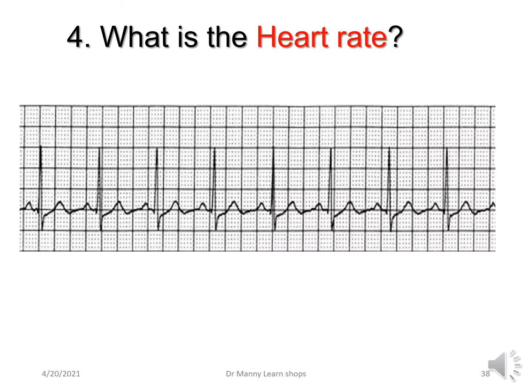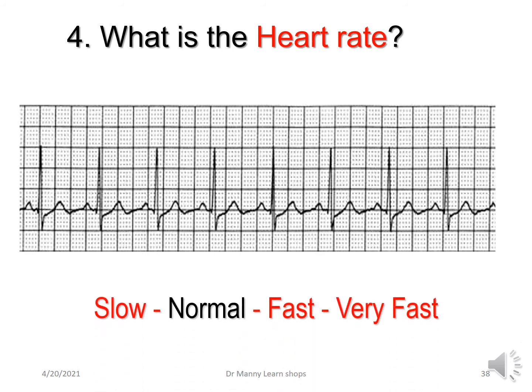Then you've got, what's the heart rate? You don't have to work out what the heart rate is. You just got to say, is it normal? Is it fast? Is it slow? Is it very, very fast? That's basically what you're looking at, because that will determine whether there's a problem or not. So therefore, is it slow, normal, fast, or very fast?